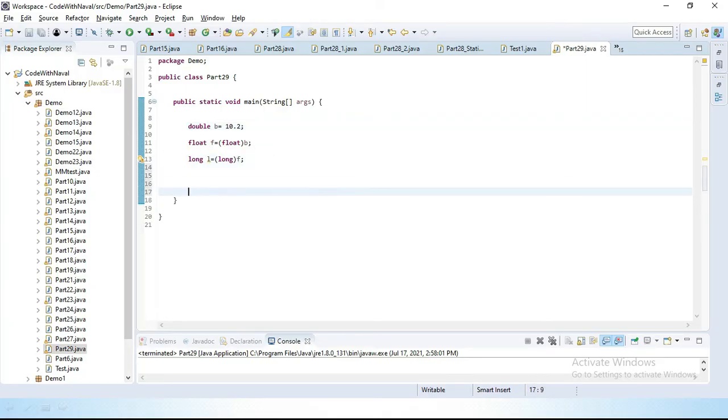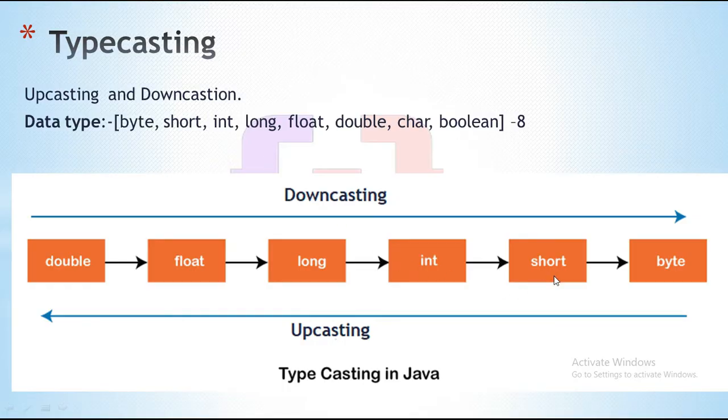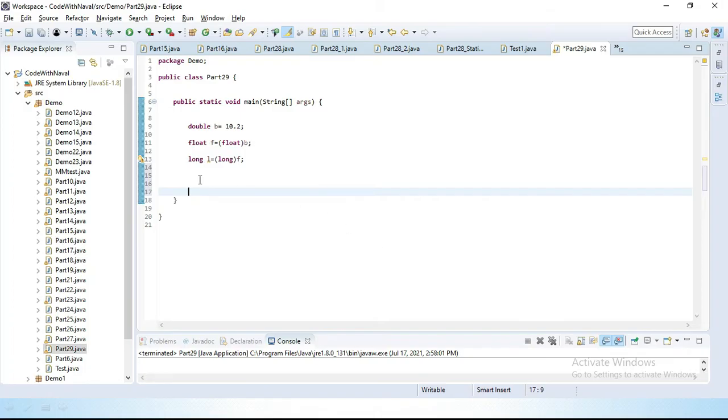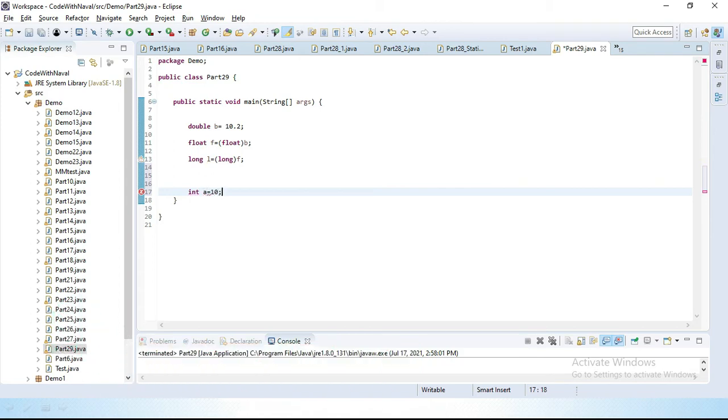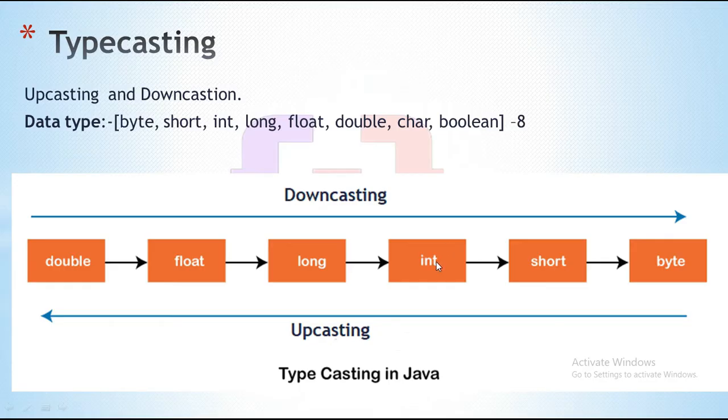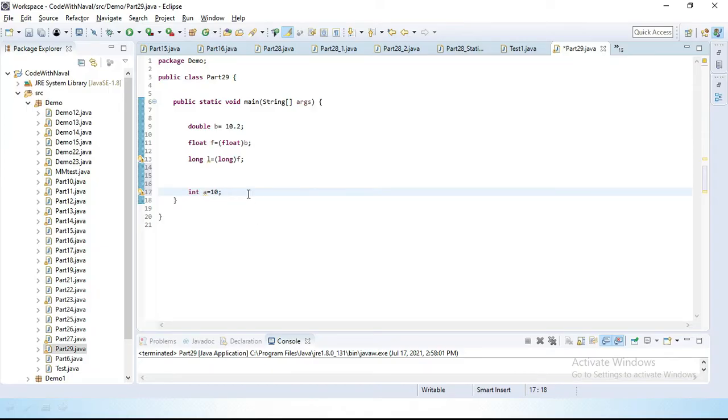Now let's perform upcasting. Here we declare one integer, int a equal to 10. Now I want to store this int inside a long. Let's try long ll equal to a. Now you can see it's automatically stored.